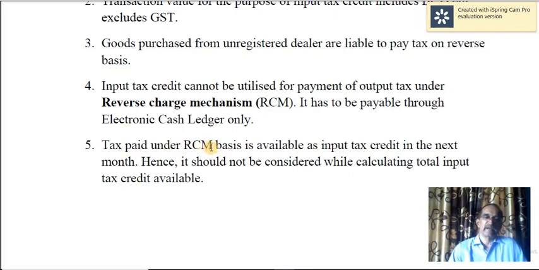So that is why it cannot be set off. Tax paid under RCM basis, that is reverse charge mechanism basis, is available as input tax credit in the next month. This month it is not available under input tax credit, but next month it is available. Hence it should not be considered while calculating the total input tax credit available.